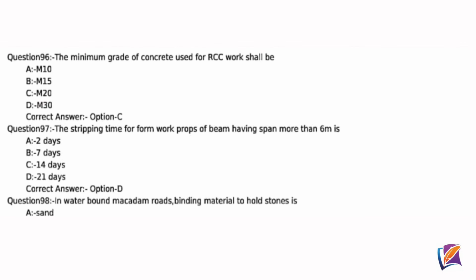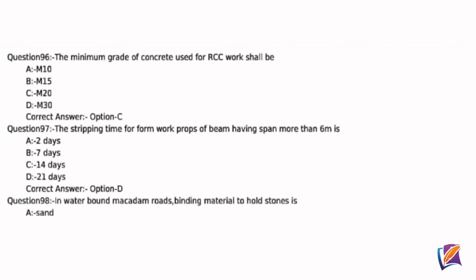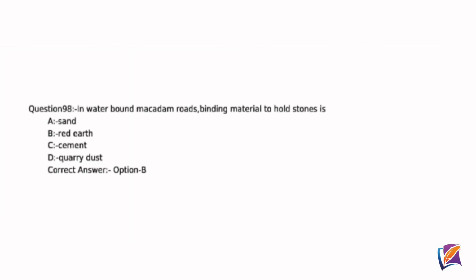The minimum grade of concrete used for RCC work shall be, correct answer option C, M20. Question 97. The stripping time for formwork props of beam having span more than 6 meter is, correct answer option D, 21 days. Question 98. In water-bound macadam roads, binding material to hold stone is, correct answer option B, red earth.